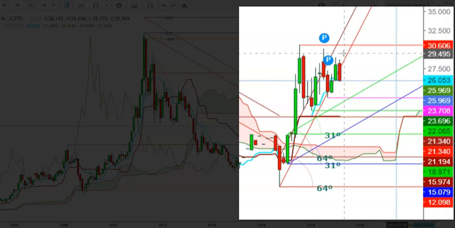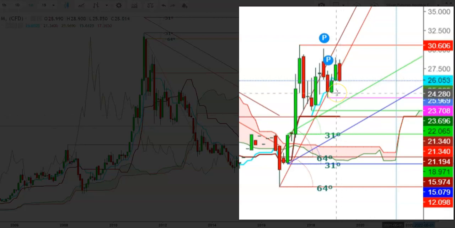Friends, here I find that any upward move above the levels of $29.495 will provide a good opportunity to go short with a stop loss at the levels of $31.068. Here I find that the silver futures could remain under selling pressure below the levels of $29, because the formation of a bearish candle in a monthly time frame looks evident enough for the continuity of a downward pressure.